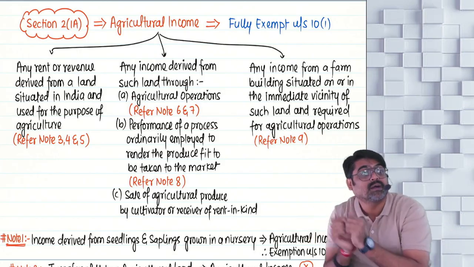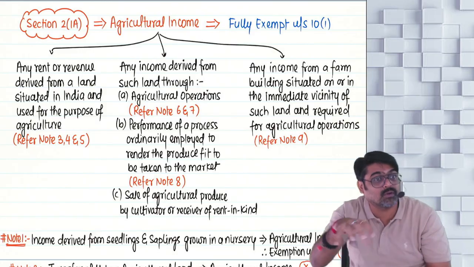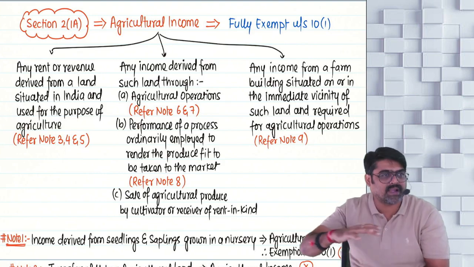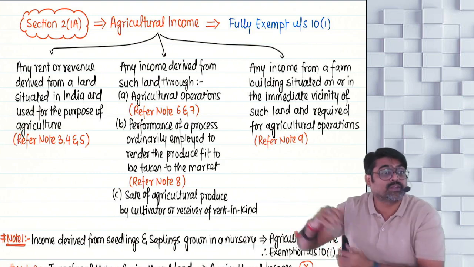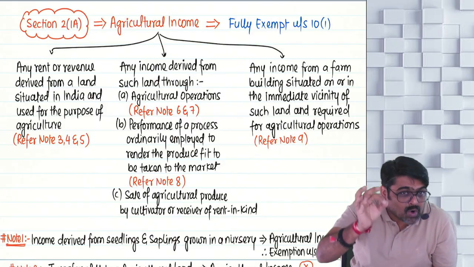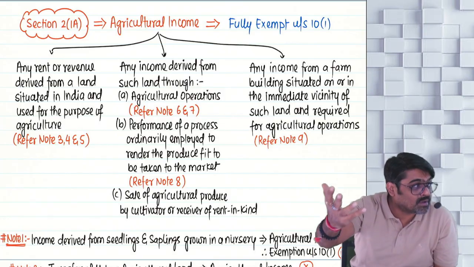After sorting, you will do packing in different bags, a 50 kg bag, a 20 kg bag. All these activities are ordinary processes which are required to make the farm produce fit to be taken to the market.